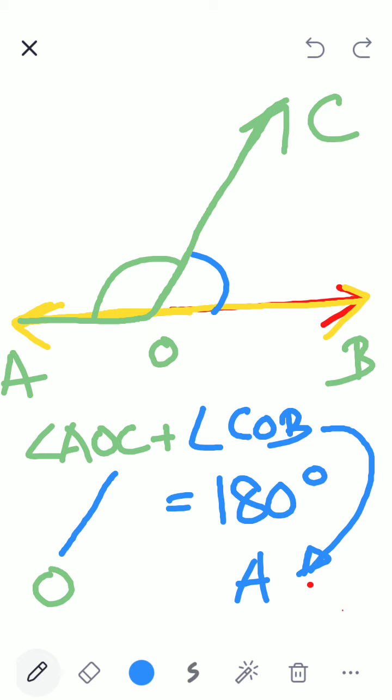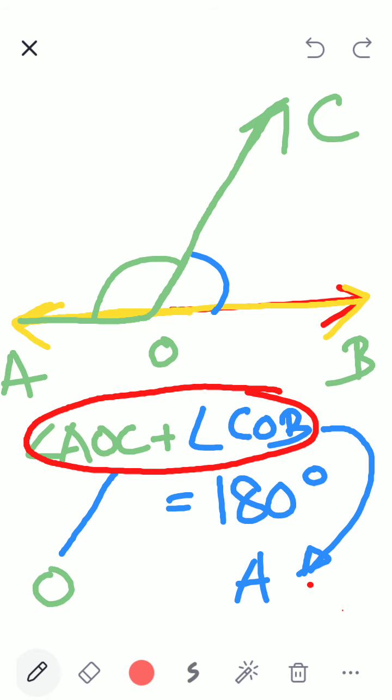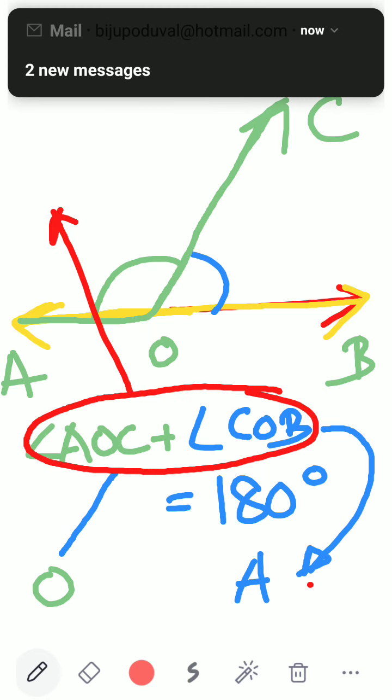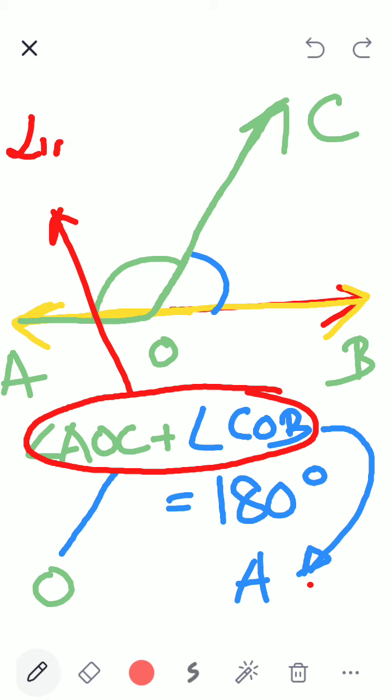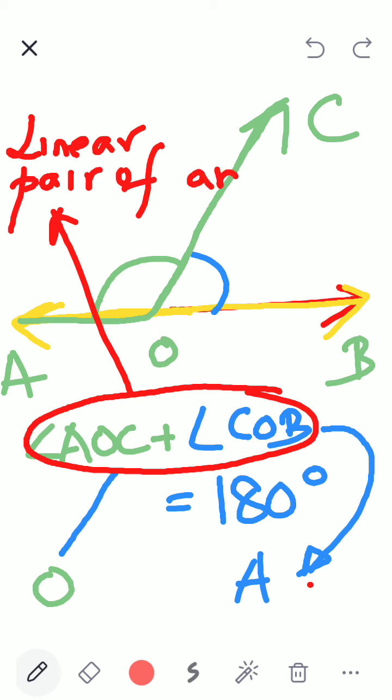And these two angles, now I will tell you this is English, but you all have to know it because it's there in the textbook. These two angles are called linear pair of angles. When their addition is equal to 180 degrees, then those two angles are called linear pair of angles.